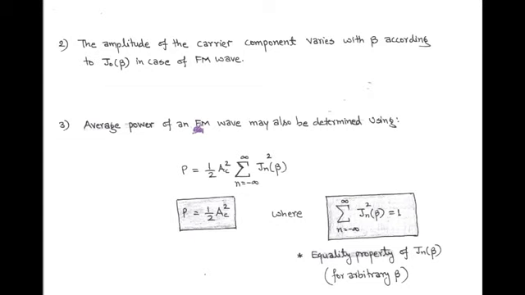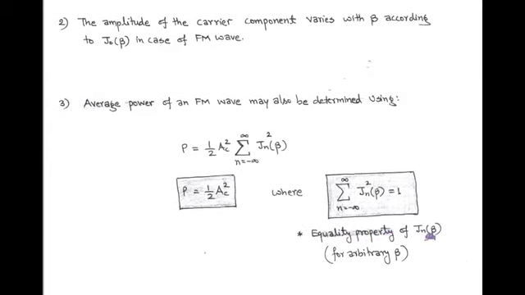Using the equation of FM, we can determine the average power of FM. That is, average power P equals 1 upon 2 AC square summation Jn beta square. Here, we can use the equality property of Bessel function for any arbitrary value of modulation index beta. According to this, summation of Jn beta square is equal to 1. So the average power of FM is equal to 1 upon 2 AC square.